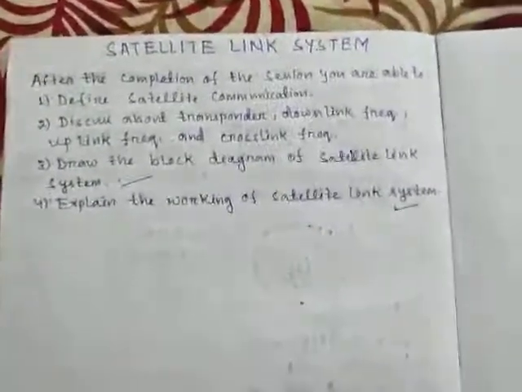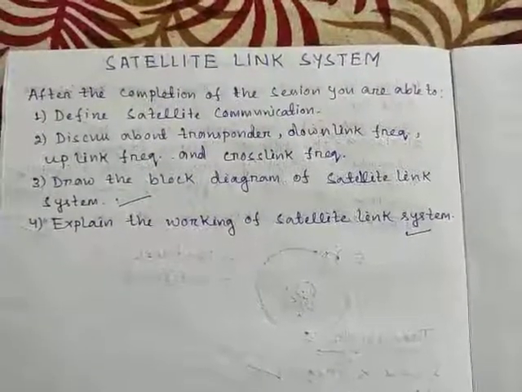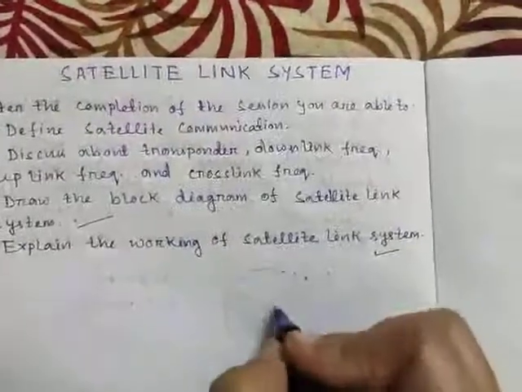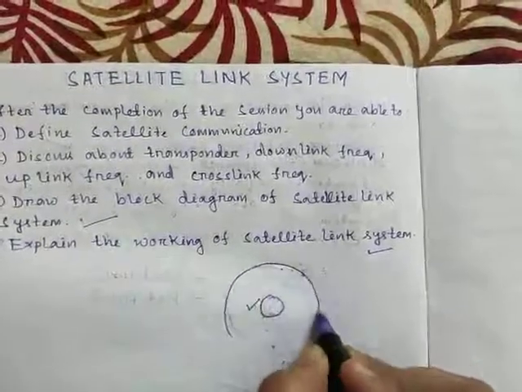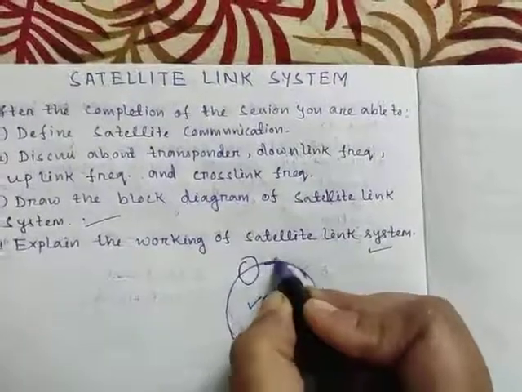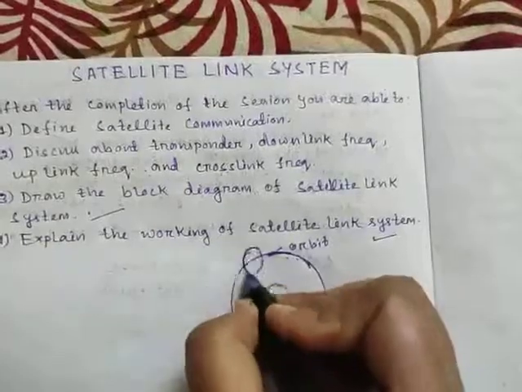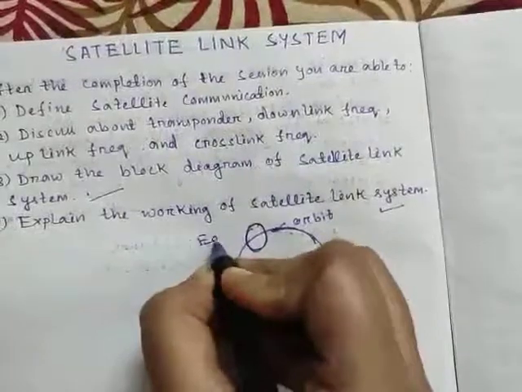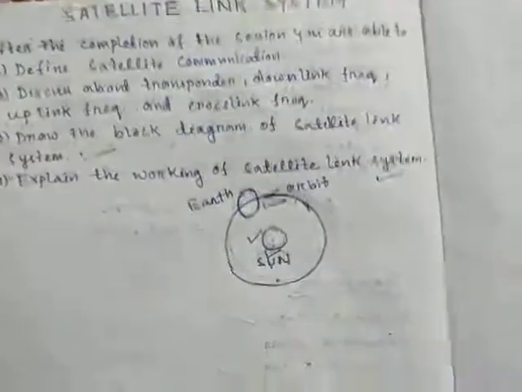So first we start from what is satellite. A satellite is a body that moves around another body in a predetermined path called orbit. Means if this one is one body, then another body moves around it using a predetermined path. This one is the orbit, this one is one body, this one is another body. For example, if this is the sun and this one is earth, then for sun, earth is a satellite.